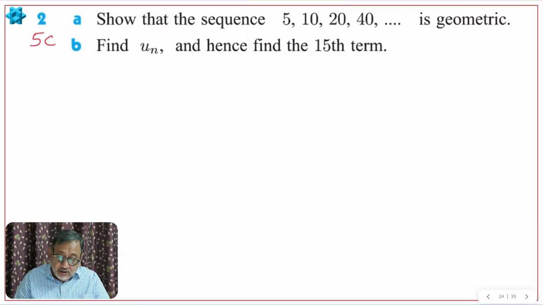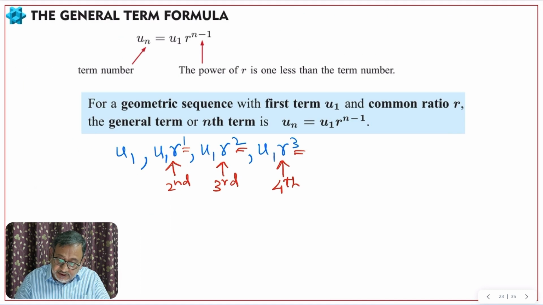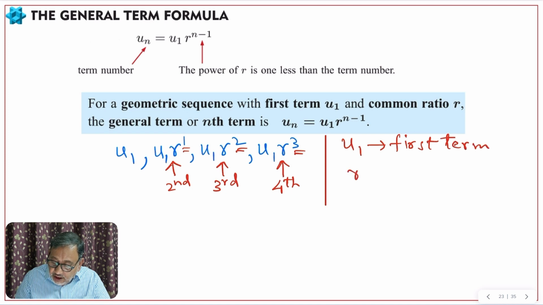Okay, yeah, you know that here u1 is the first term, of course. Let me write again, like the arithmetic sequence: u1 is the first term and r is the common ratio.